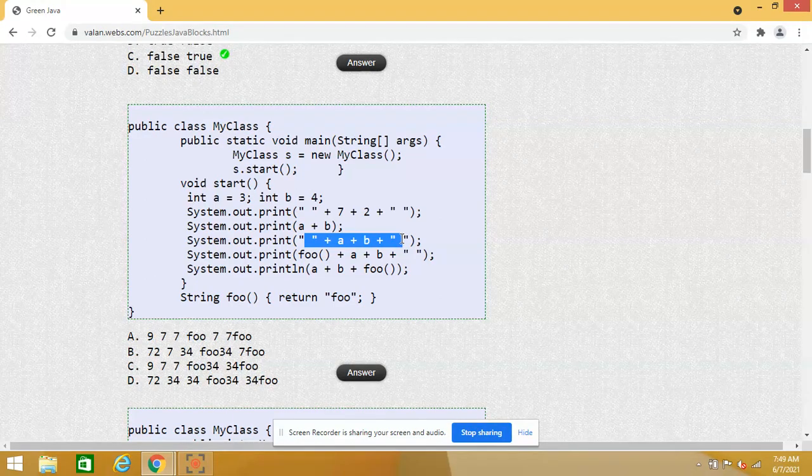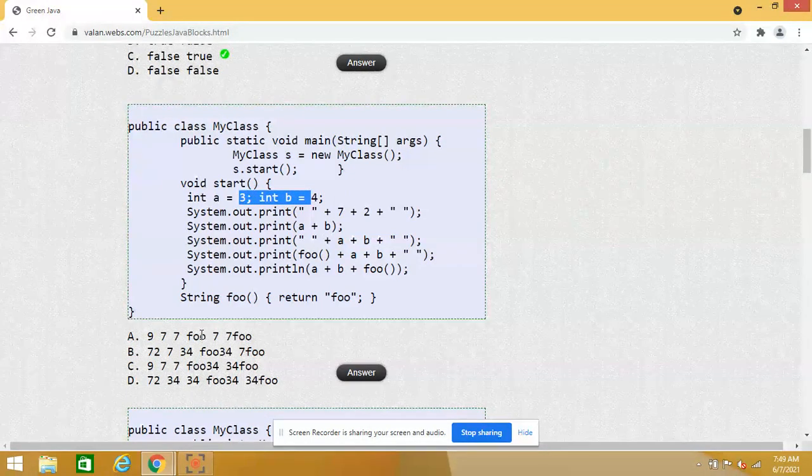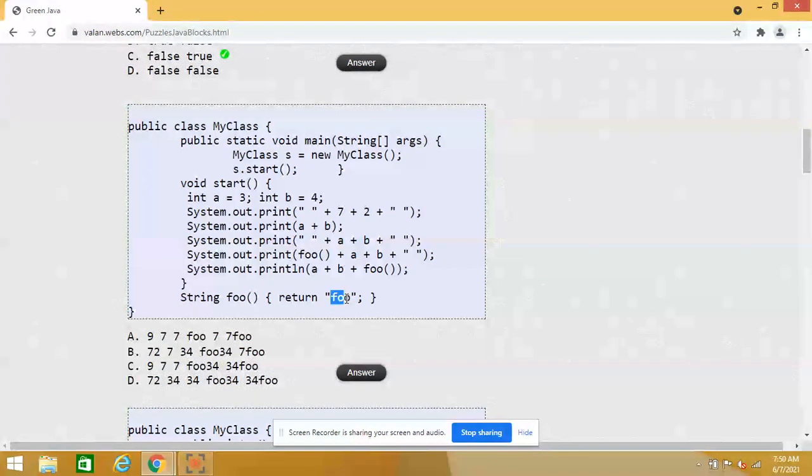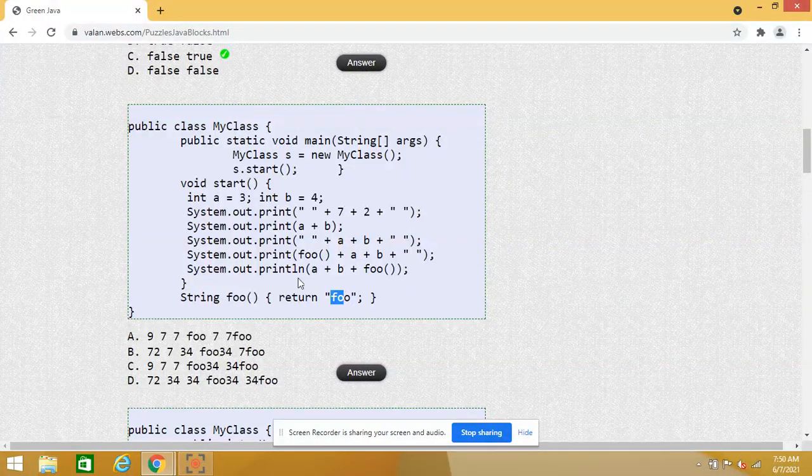Because of this string, it is going to become a concatenation. So in the third line I will be getting 3 4. It will not perform addition, it will concatenate 3 and 4. And in the fourth line, I'm invoking a method called foo, which is returning a string. Again it will perform concatenation, so the result will be foo and 3 4, where the value of a is 3 and b is 4.